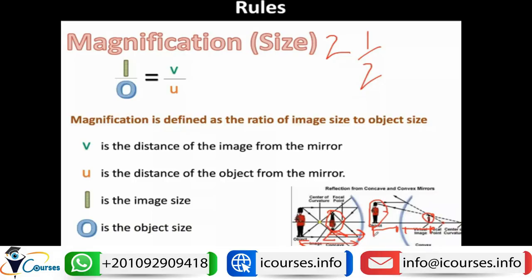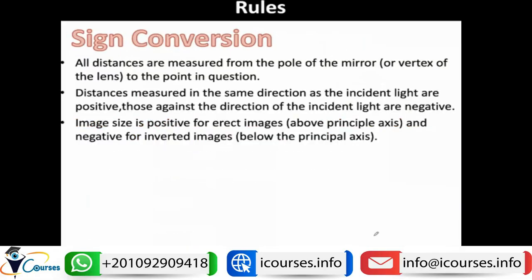When doing the mathematical calculations, we need to respect the sign convention rule. So the sign convention means that there are some rules in math that control the image that is formed by the reflecting surface. Whether this surface is a mirror or a lens, we need to respect the sign of this image or object in relation to it. So how can this be done? First of all, all distances are measured from the pole of the mirror, which is the central part of the mirror, or the vertex of the lens, which is the central part of the lens, to the point in question.